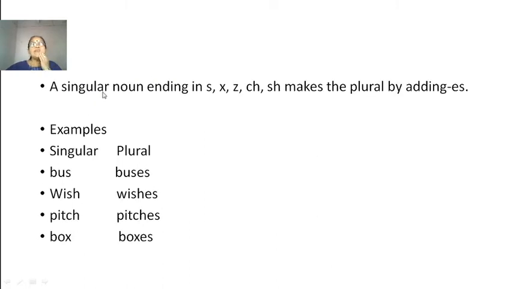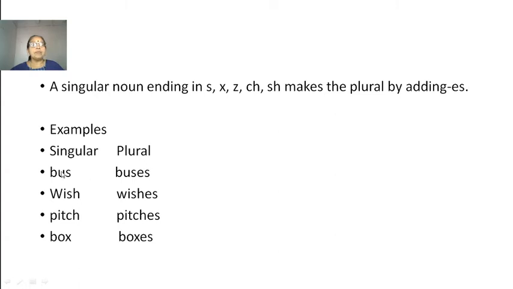There are some words ending in s, x, z, ch, sh. They make the plural by adding es. So there are some words which end with these letters, and you have to add es to these words, then it becomes plural.